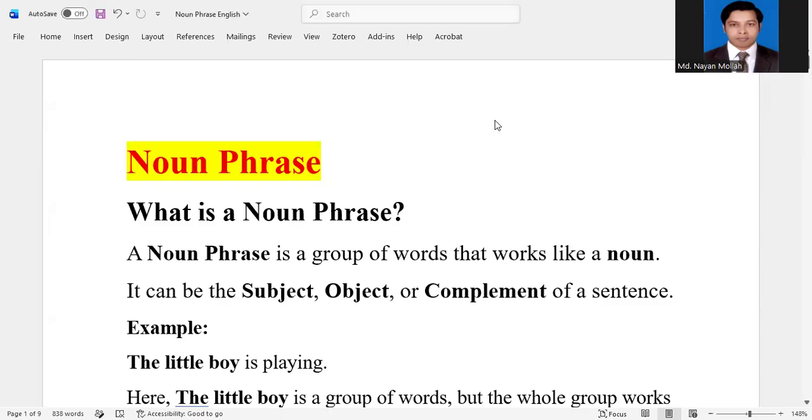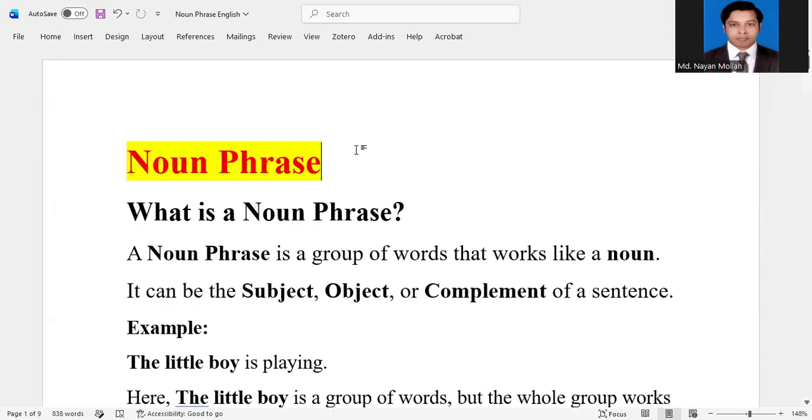Today's topic is very important because today we are going to learn noun phrase. We know that it's a very important topic in English grammar. So I hope that you will enjoy this class from first to last and you will be able to learn something new from this topic. So today's topic is noun phrase.